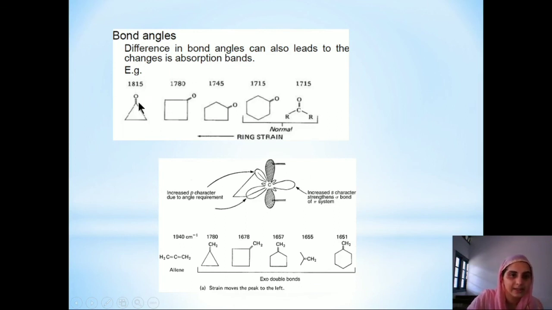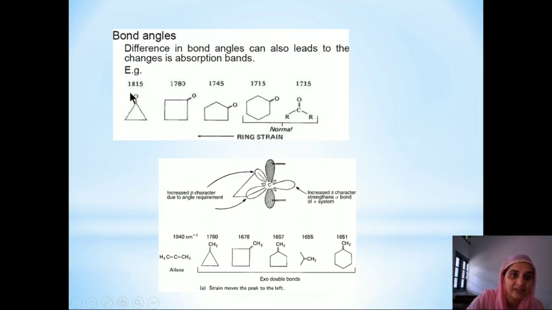Now as this carbon is sp2 hybridized, small rings require more p character here to form these CC bonds because of more ring strain. This removes the p character from this bond, leading to the more s character.